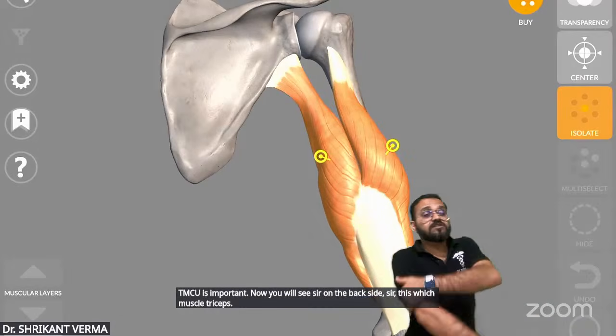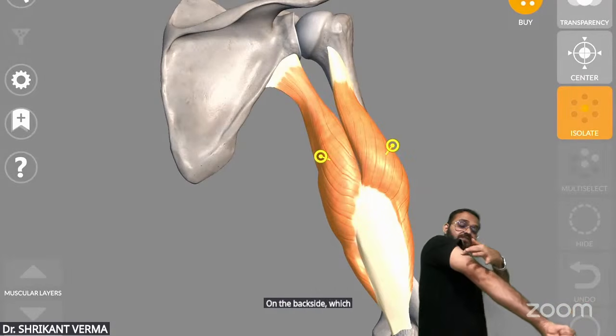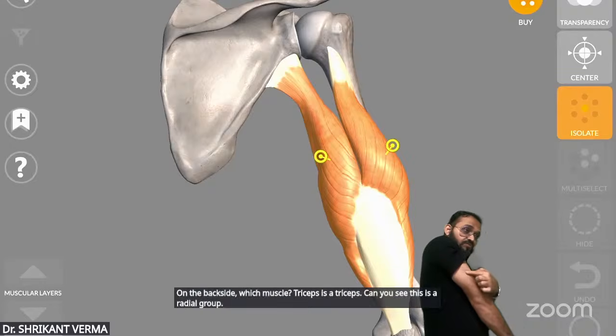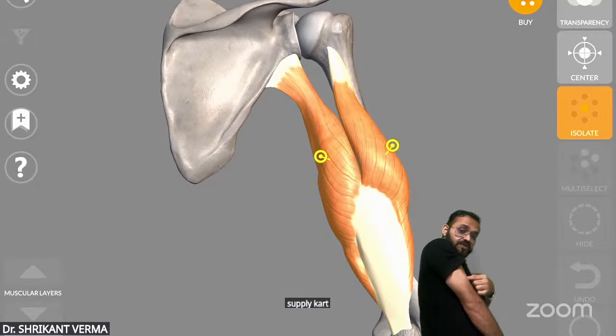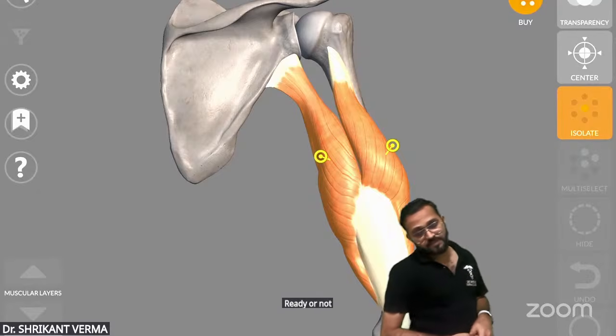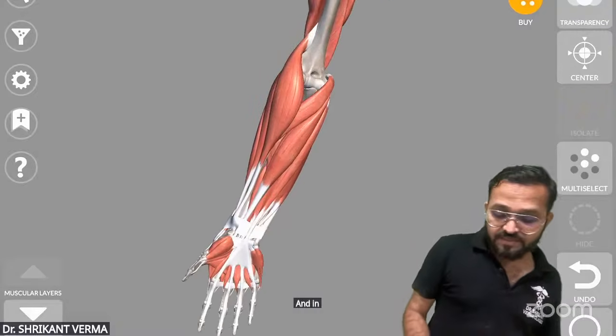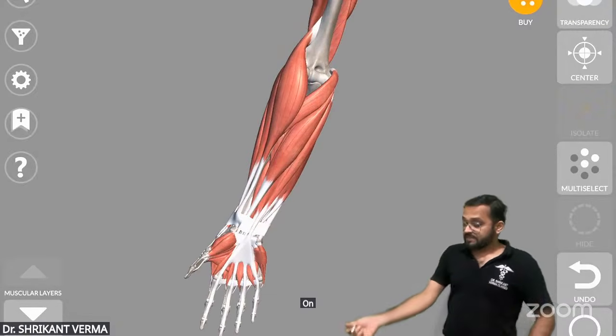Now you will see on the back side, which muscle? Triceps. Here is the triceps. Can you see there is a radial groove? One muscle depression is seen here. Radial nerve is here. जो नर्व जहां रहती है, जहां बहती है, उसे सप्लाई करती है. So the radial nerve is here. Triceps is supplied by which nerve? Radial nerve. Simple.